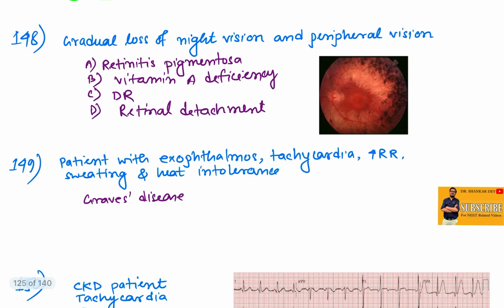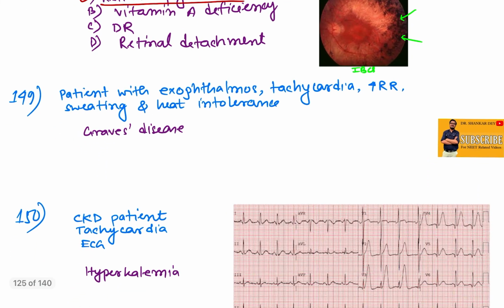Gradual loss of night vision means nyctalopia, along with loss of peripheral vision. Maybe this was also an image-based question. You can see the black speckles in the retina. So this is classical nyctalopia with peripheral loss of vision and this retinal image. It is retinitis pigmentosa.